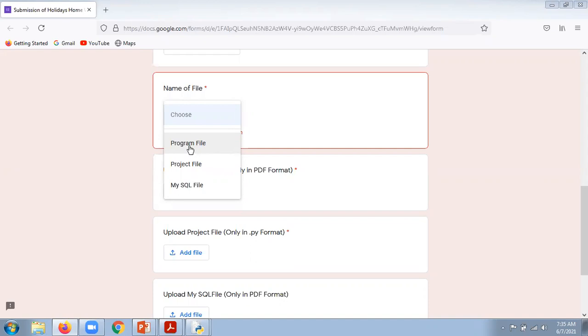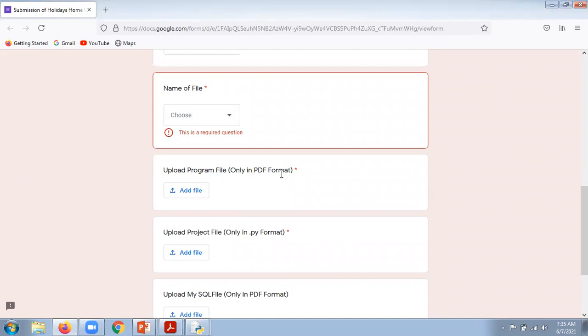When you select a program file, it says upload program file only in PDF format. The star symbol represents that this is a mandatory field, and you are supposed to upload that file here.